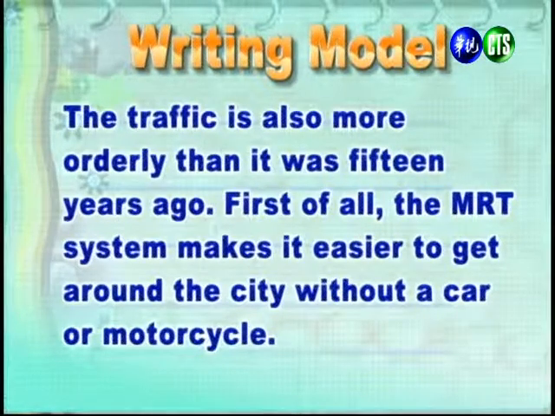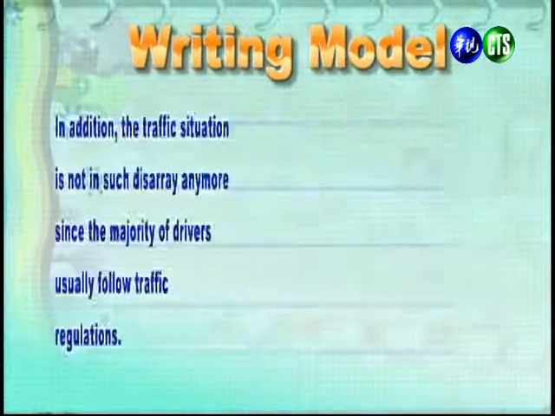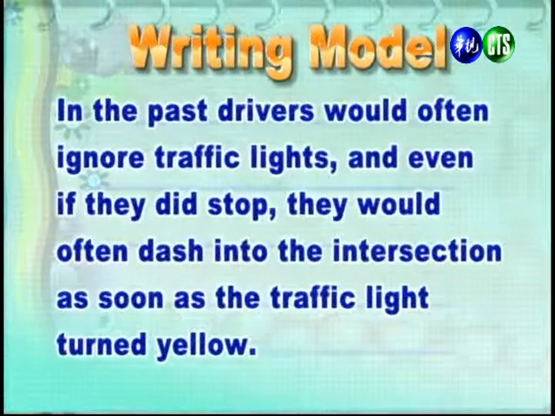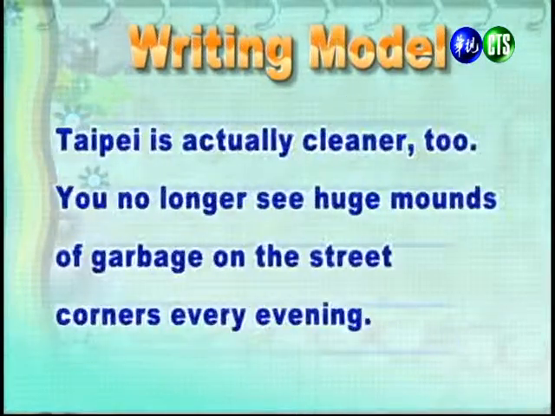The traffic is also more orderly than it was 15 years ago. First of all, the MRT system makes it easier to get around the city without a car or motorcycle. 交通比起15年前也更加的井井有条。第一点，捷运系统让不开车或不骑车的人更方便在城市中穿梭通行。In addition, the traffic situation is not in such disarray anymore since the majority of drivers usually follow traffic regulations. 此外，交通也不再那么混乱了，因为大多数的驾驶都会遵守交通法规。In the past, drivers would often ignore traffic lights, and even if they did stop, they would often dash into the intersection as soon as the traffic lights turned yellow. 过去呢，驾驶常常忽略红绿灯，即使停车了，驾驶们也常常在黄灯一亮的时候就冲出路口。